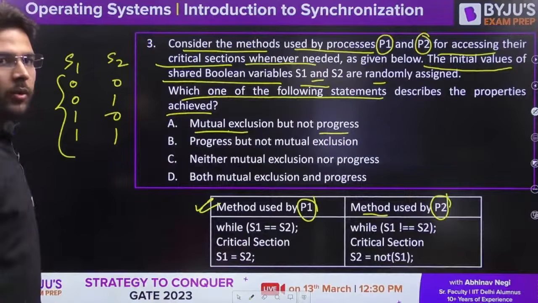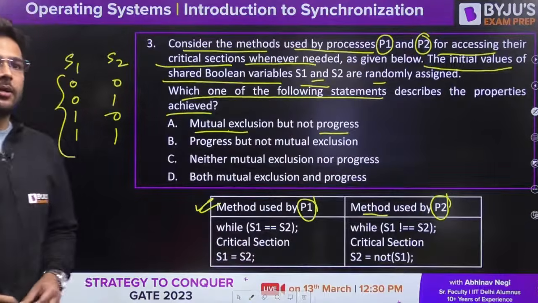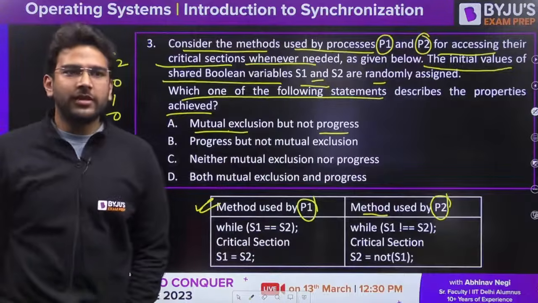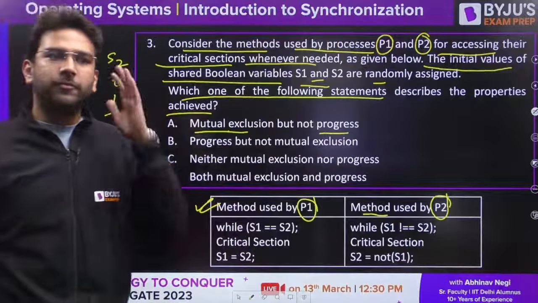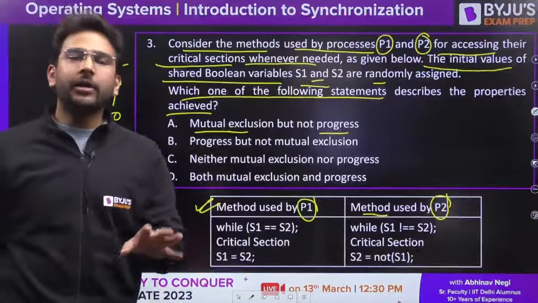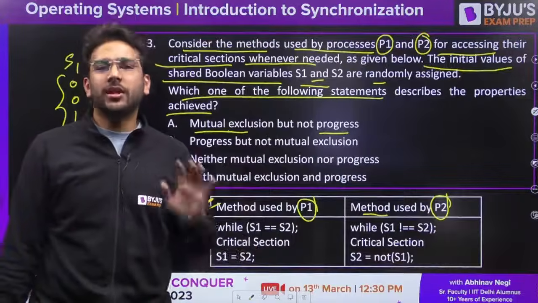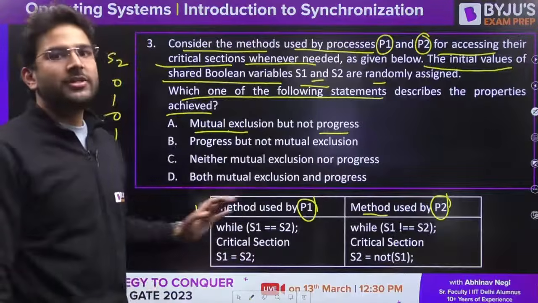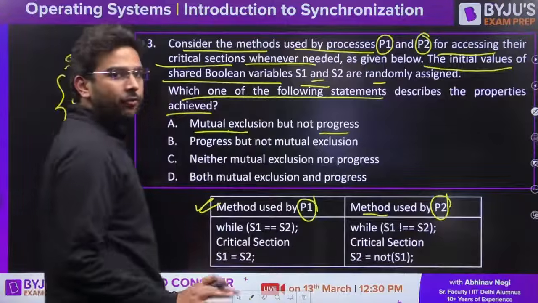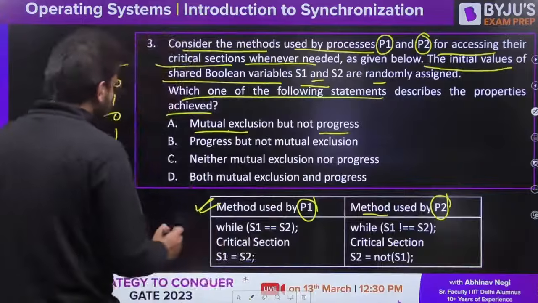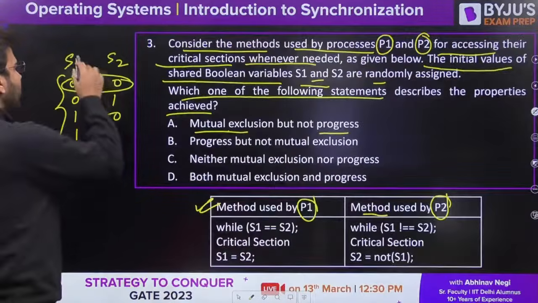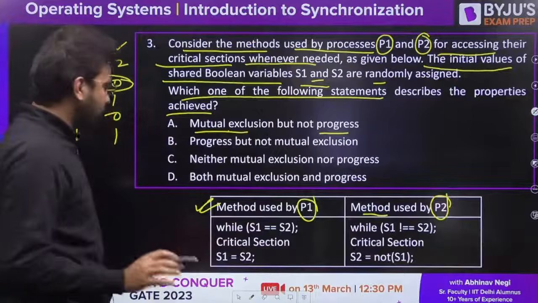Shailesh is saying option A should be correct. You can take any case and try to verify whether mutual exclusion is satisfied or not. First of all, focus on mutual exclusion. What is mutual exclusion? At a time, there should be only one process present in the critical section. So let's check whether mutual exclusion is there or not. Carefully see here, everyone, let's take the case of 0, 0, when S1 is 0 and S2 is also 0.